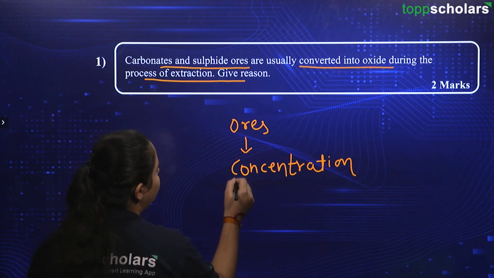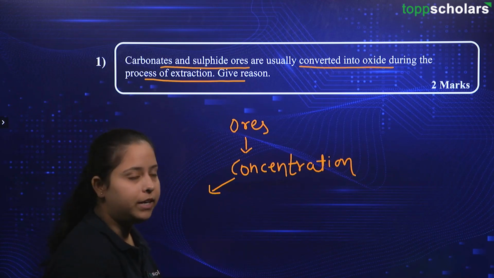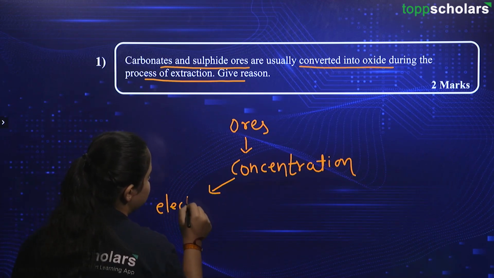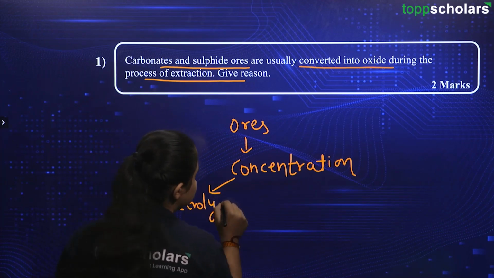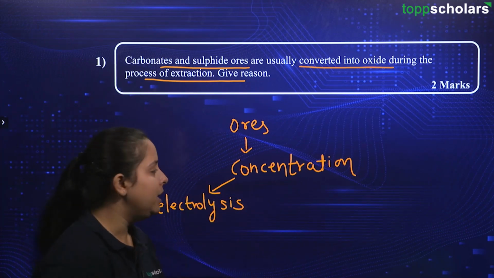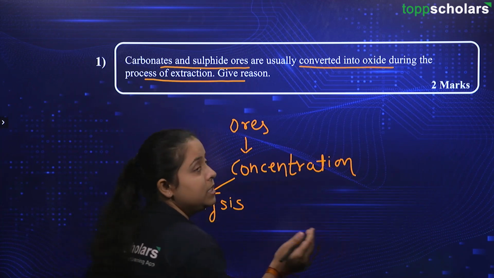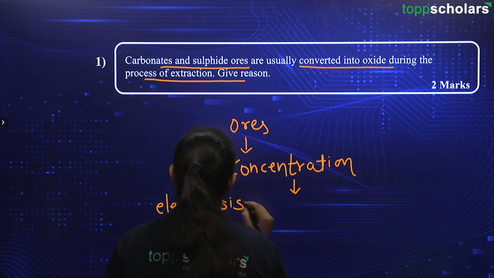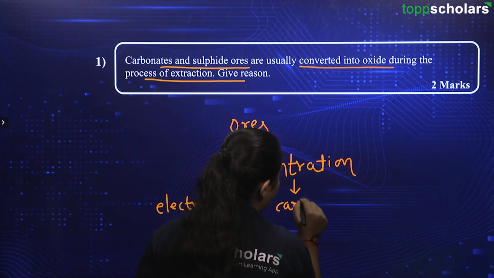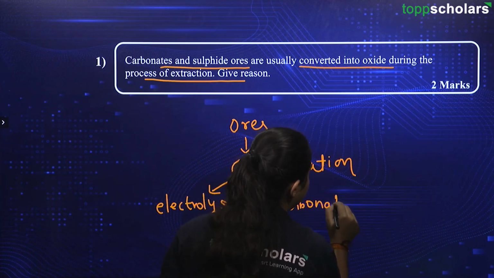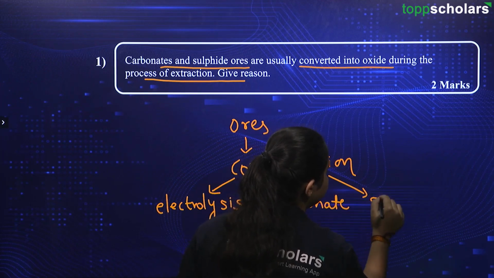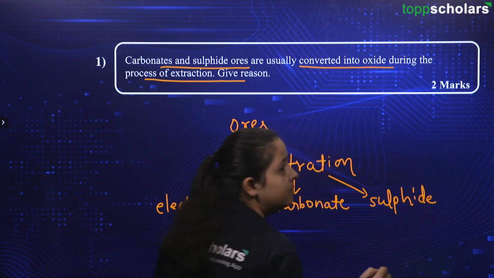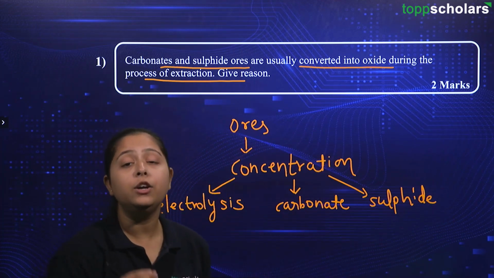Now, if I talk about the metals which have high reactivity, we will undergo electrolysis on those metals, okay? After doing this step, we will get our purified metal. But for those metals which have medium reactivity, we have two kinds of ores present. The first one is carbonate and the next one is the sulfide ores, right? Now, you might be familiar with the terms such as calcination and roasting.